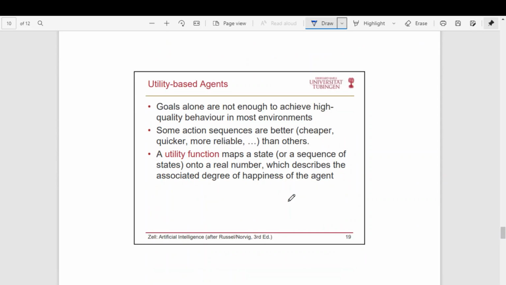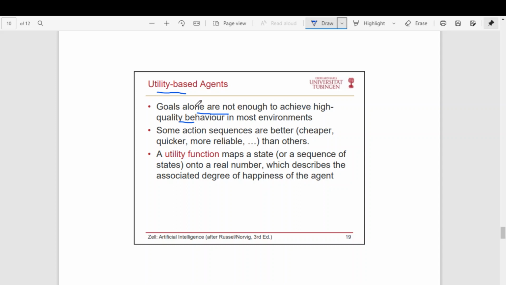The next is the utility-based agent. So what's the difference between goal and utility? Goals alone are not sufficient. We need utility. Goal is goal. What does the goal say? Somehow achieve the task. That is what the goal says. But utility says how best the goal can be achieved. So that's the difference between goal and utility.